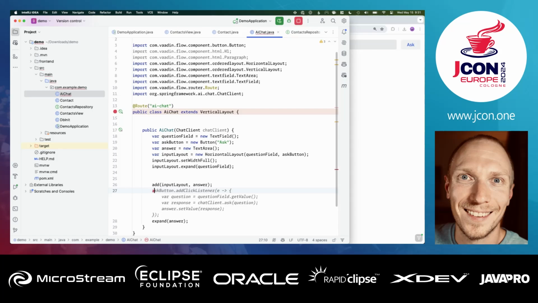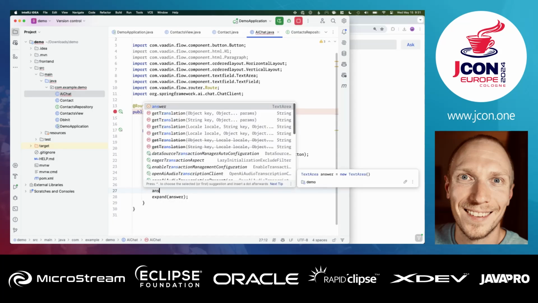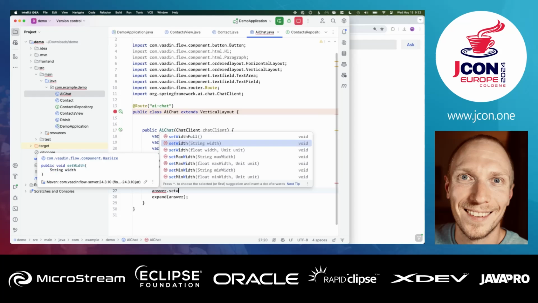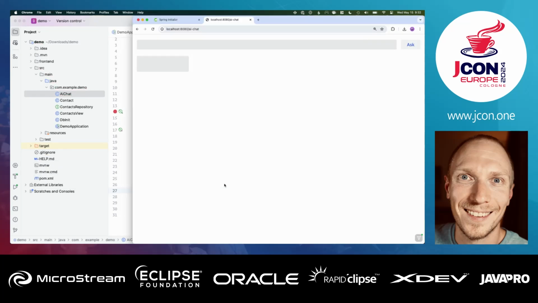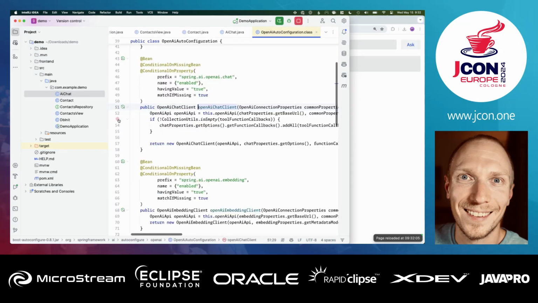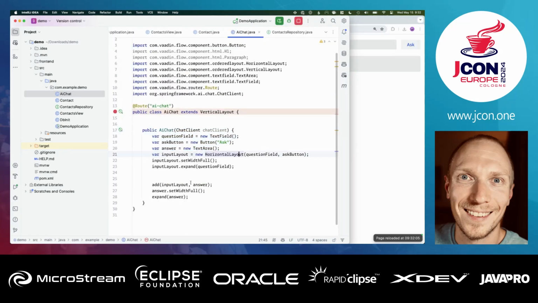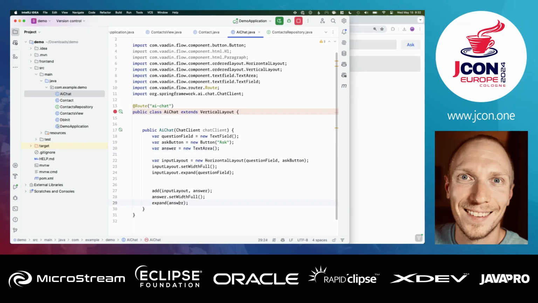We also need to make the answer set width full to make it take up all the space. So let's see, why is that? Did I not use a text area? Expand. Doing something stupid here. Anyway, I'll get back to that, but let's focus on the